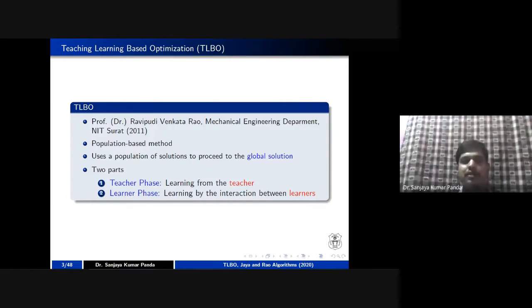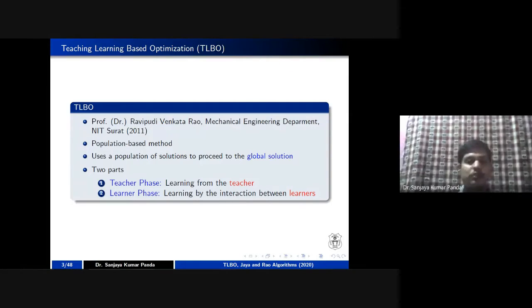Maybe a class topper explains the topic covered in 30-40 hours of class, or one day. The same thing is listened to by other learners, and they upgrade their knowledge level. So the first step is classroom teaching. Second is whatever they learn in their hostel. With these two steps, TLBO is working.